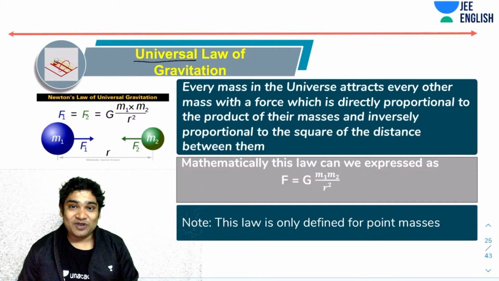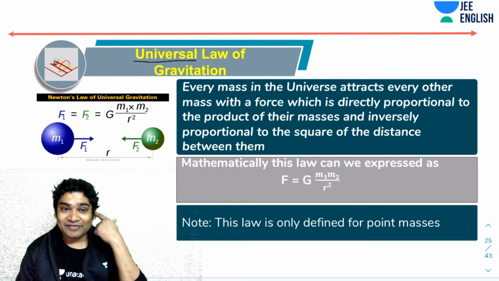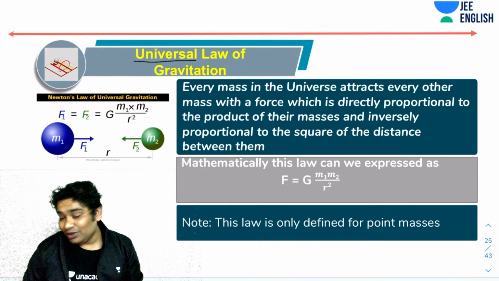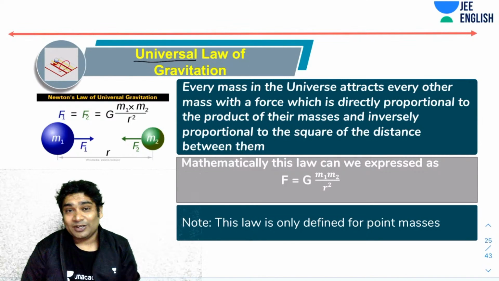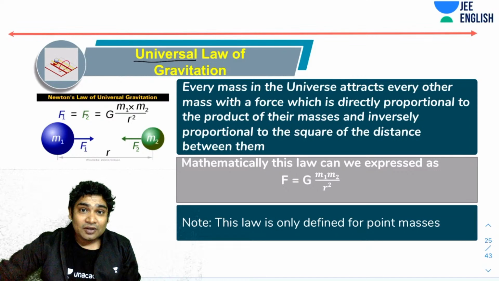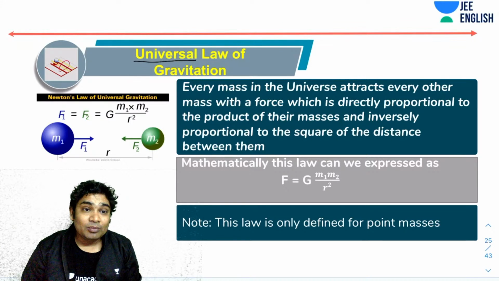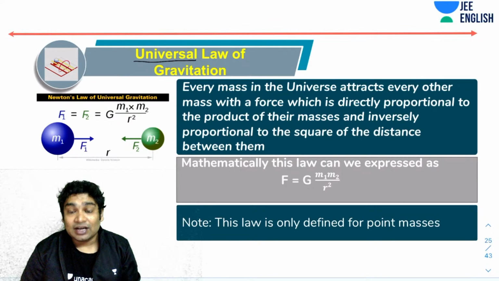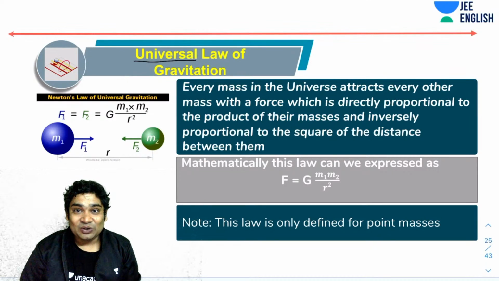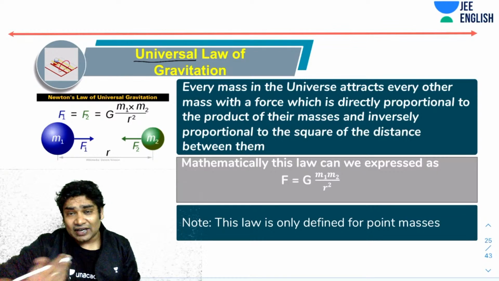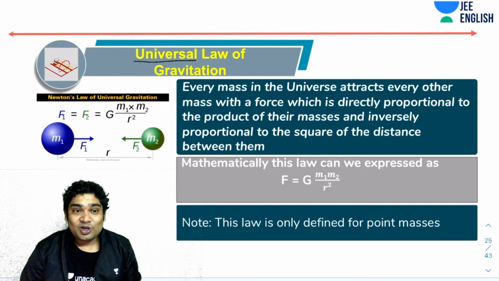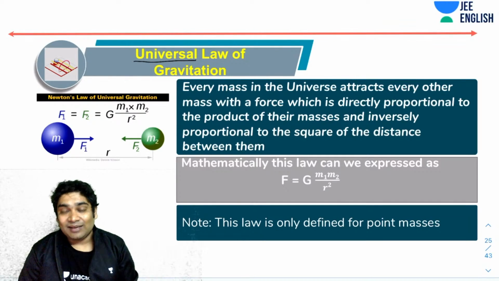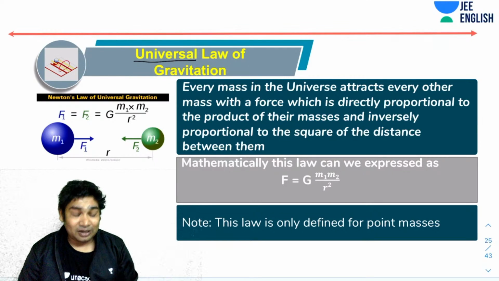Imagine what he did. You know the famous apple falling story, right? After Kepler suggested that all planets move around the sun in elliptical orbits, all the scientists were trying to see why, and how to describe it mathematically. A lot of scientists were trying to develop a mathematical model to describe this. While thinking about that, Newton was thinking about the motion of the moon around the earth also. Now, Newton had already given laws of motion.